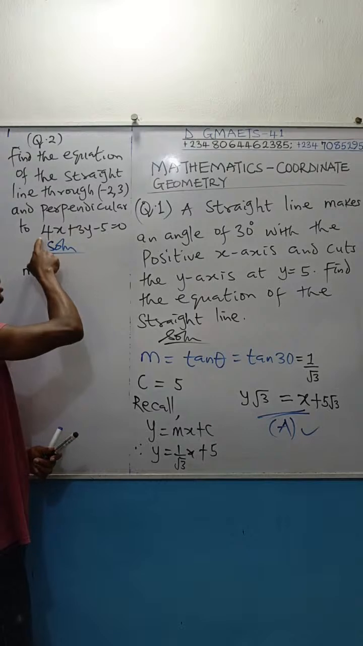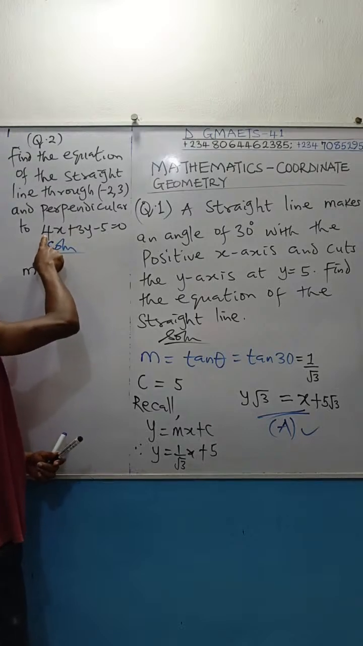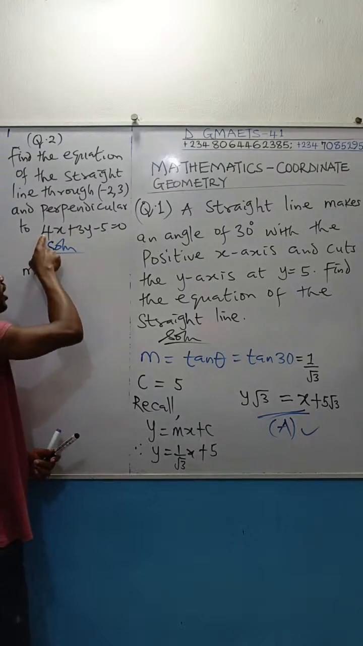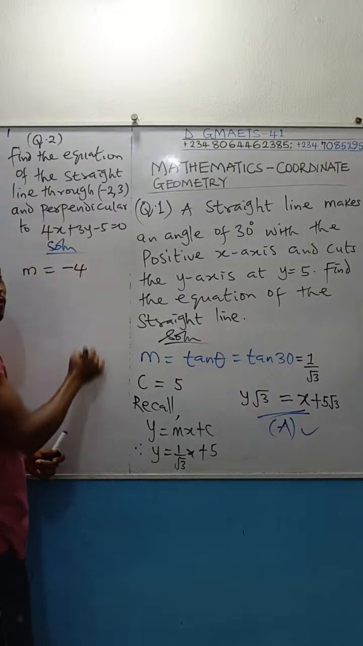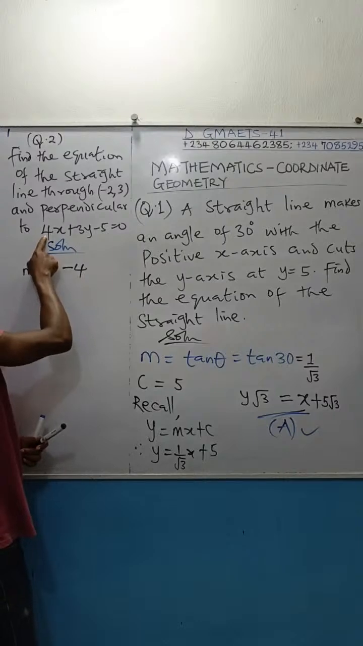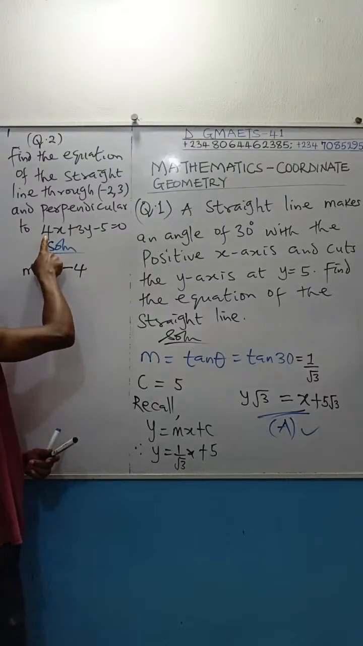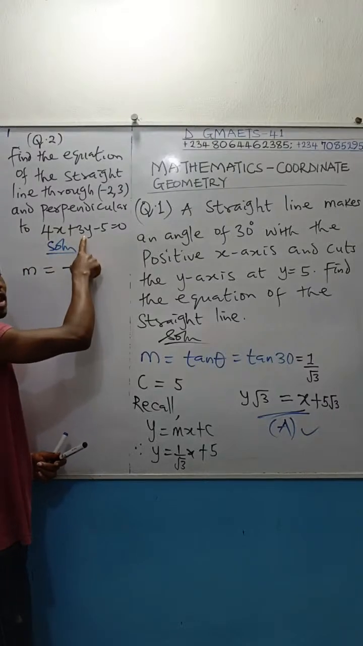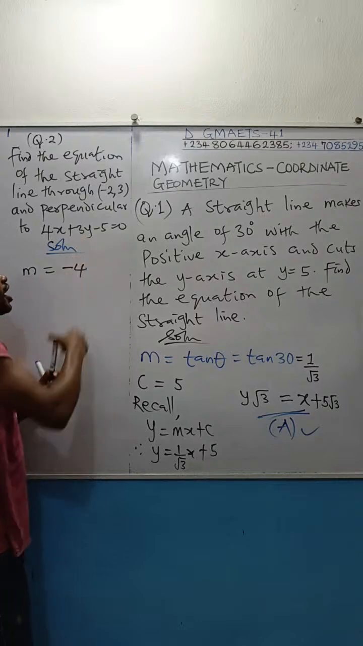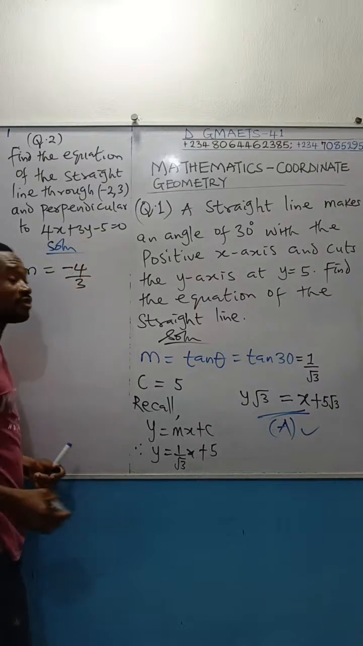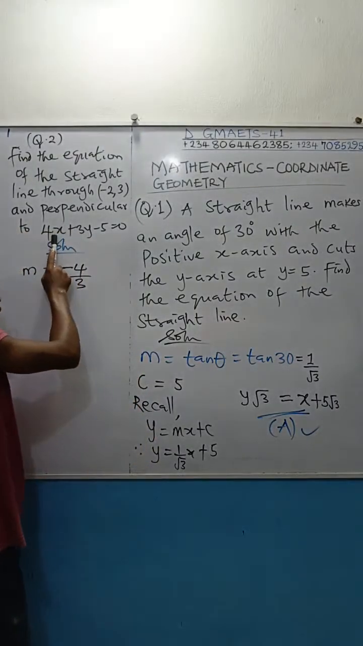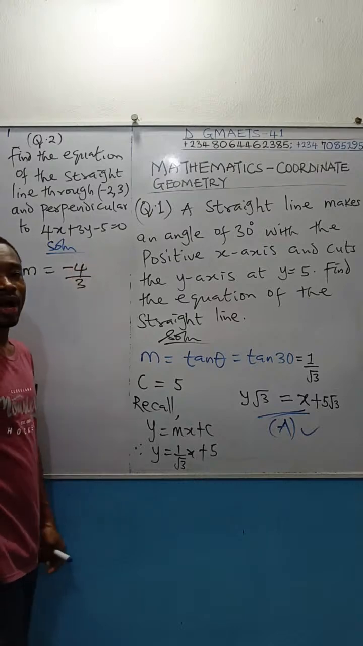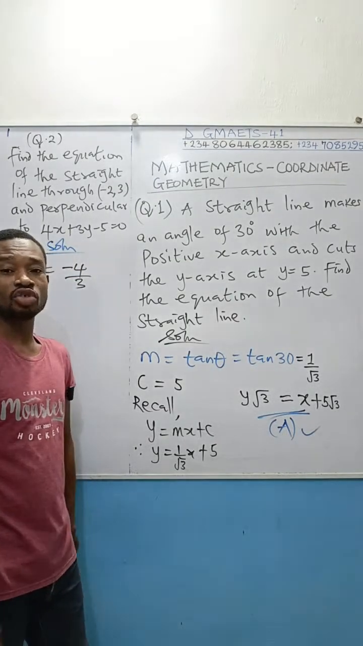So once again, change the sign of the coefficient of x. The coefficient of x here is positive 4. If you change it, you get minus 4. If you change the sign of this coefficient of x, divide it by the coefficient of y. The coefficient of y here is positive 3, so just simply divide by 3. Is that okay? Once again, change the sign of the coefficient of x, divide it by the coefficient of y. That gives you the gradient of the straight line.